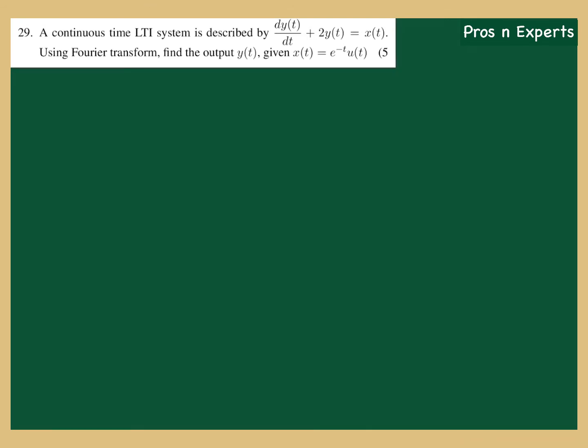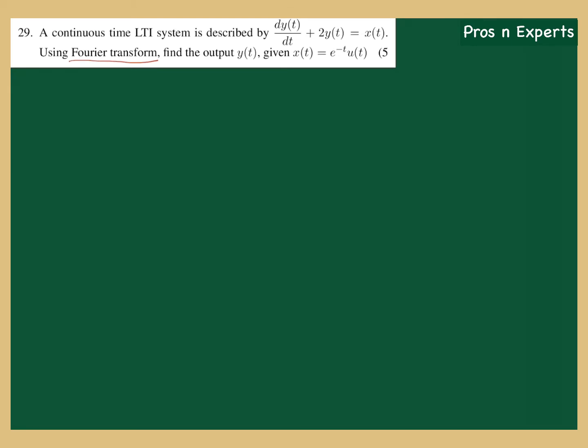A continuous time LTI system is described by a differential equation. Using Fourier transform, find the output y of t given x of t equals e raised to minus t u of t. This is a very simple question, but the only thing you have to make note of is that the question asks for Fourier transform. Naturally, when we see a differential equation, we have an intuition to move forward with Laplace transforms, and that is easier also, but the question is Fourier transform.